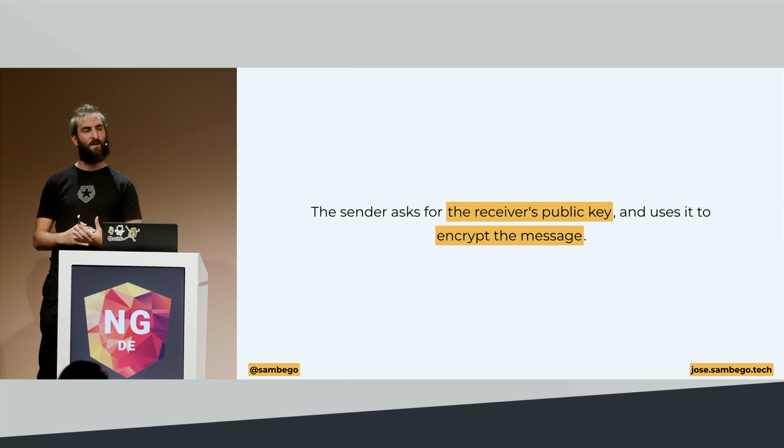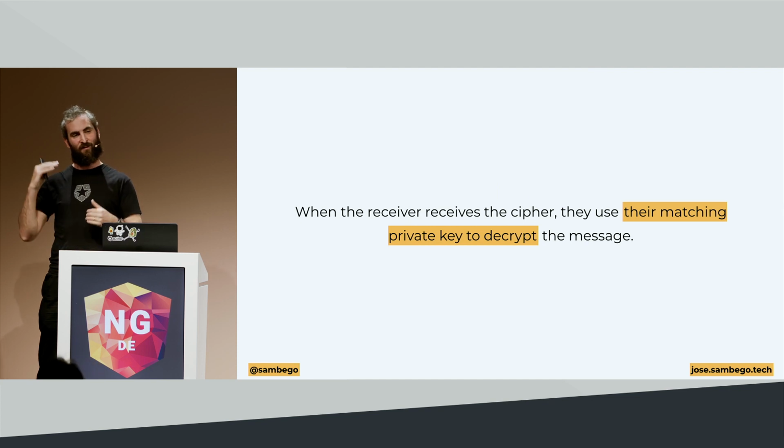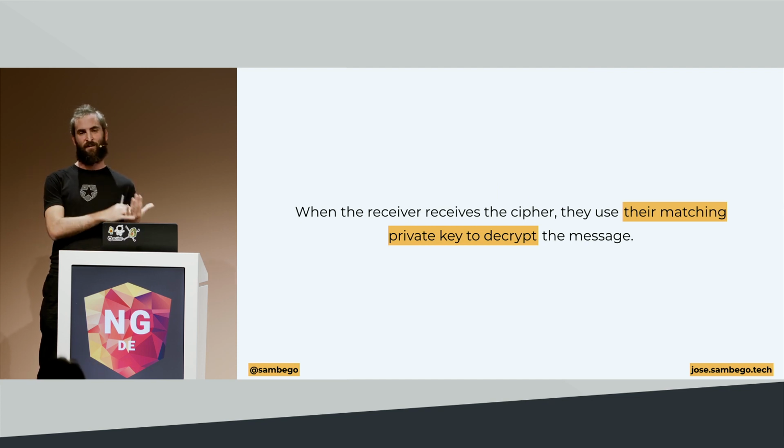And once you have encrypted the data with somebody's public key, you can send them the encrypted message, and they will be able to use their own private key to decrypt that message and see the actual message that has been in that cipher. So it's a little bit of a mental shift. Signatures, you use a private key to sign and a public key to validate. With encrypted messages, you use a public key to encrypt and use a private key to decrypt.